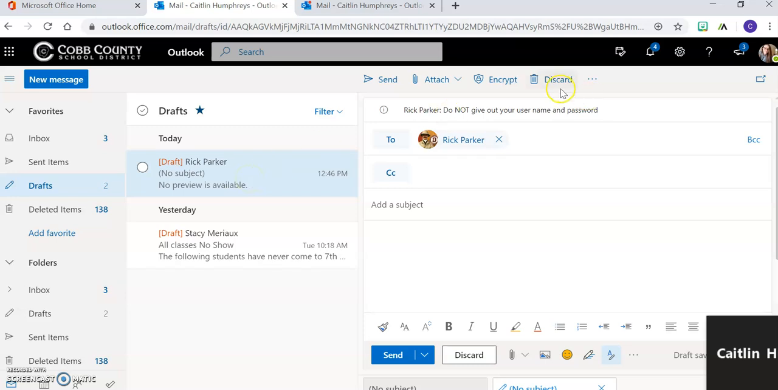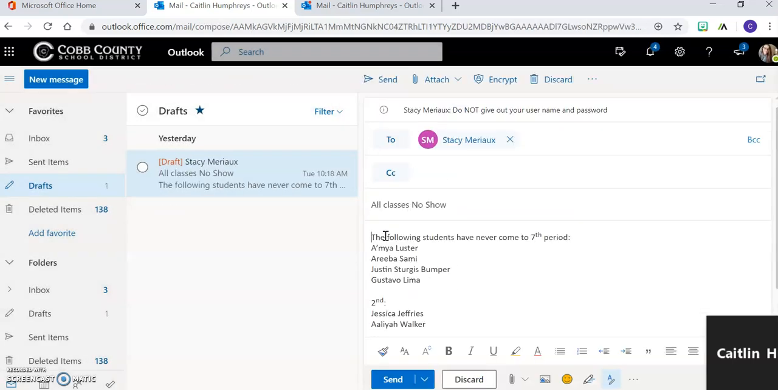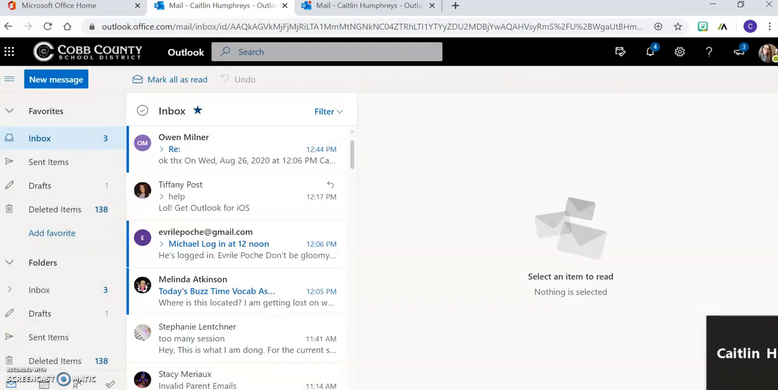Now, say I went to go send this email and it turns out I don't actually need to send it and it's in my drafts. I just hit discard and I throw it away. I'm done. Move on. Okay? There you go. And that is how to send a proper email on Outlook.